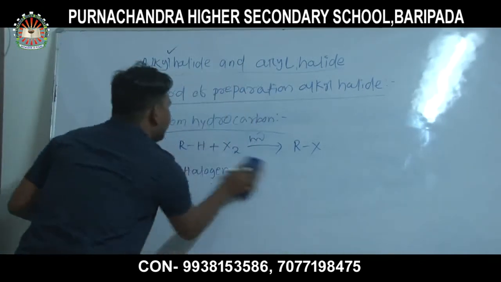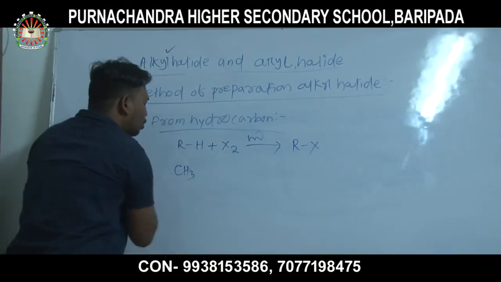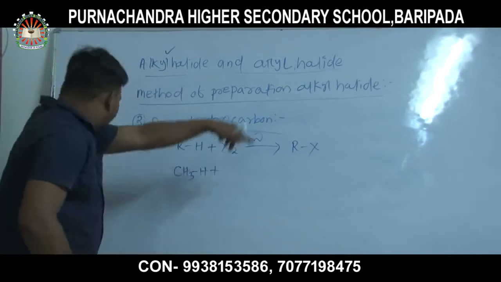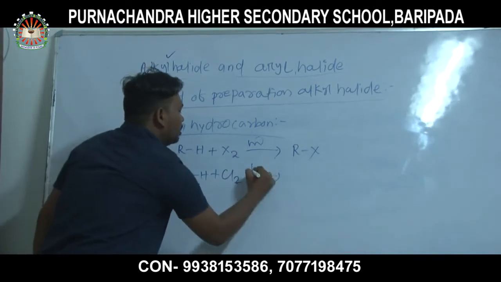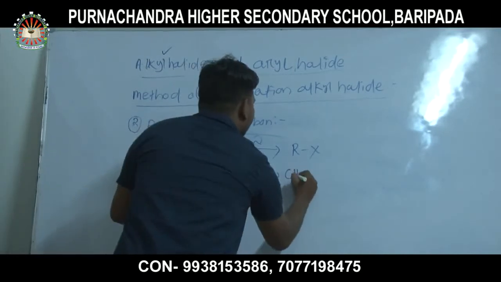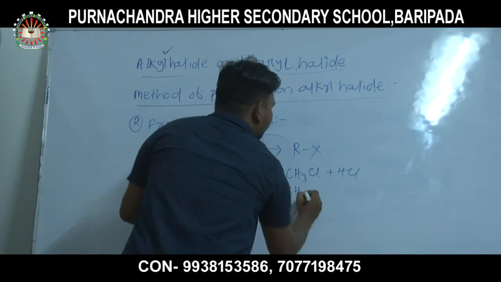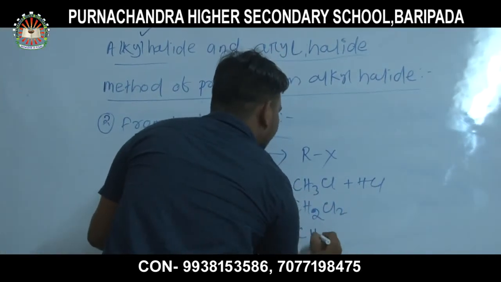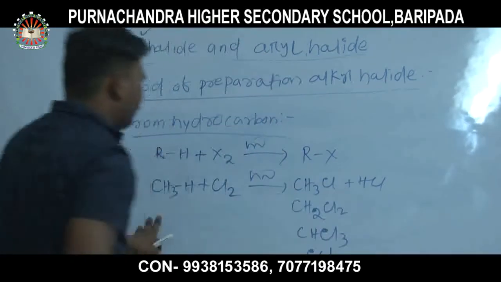It is very interesting: you write R as any alkyl group, that is CH3, methyl group, plus I take X as Cl2 in presence of sunlight, then a group of alkyl halides are formed, that is CH3Cl plus HCl, CH2Cl2, CHCl3, CCl4.